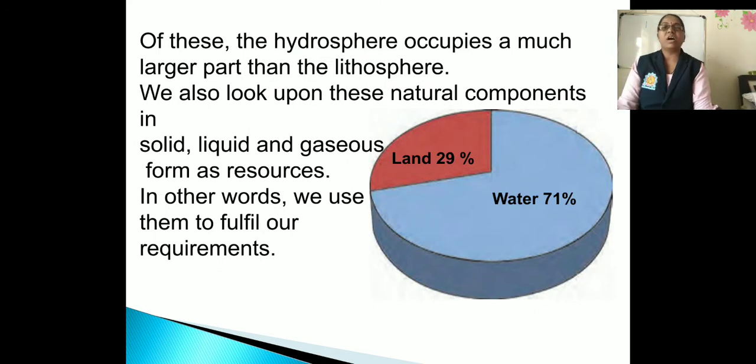In that figure you can observe that water occupies 71% of the earth and land occupies 29% of the earth. That means the hydrosphere occupies a much larger part than the lithosphere.